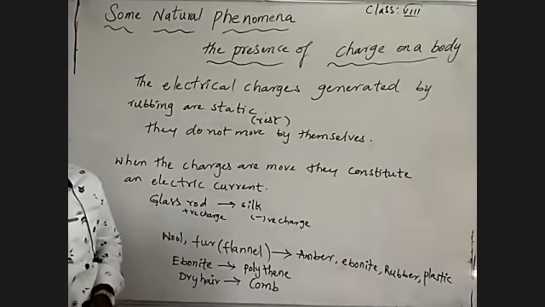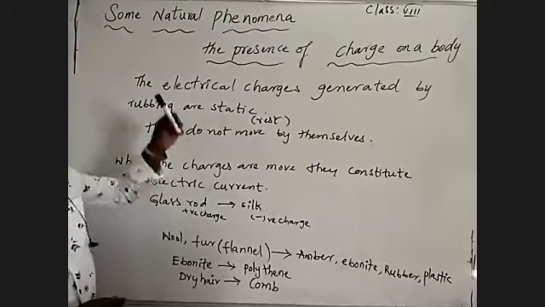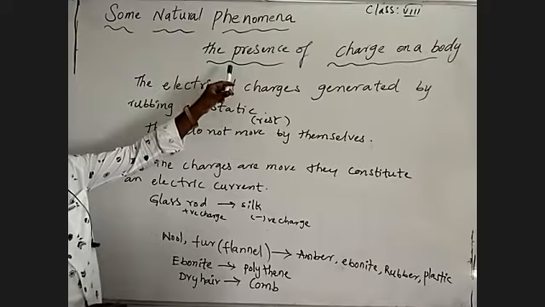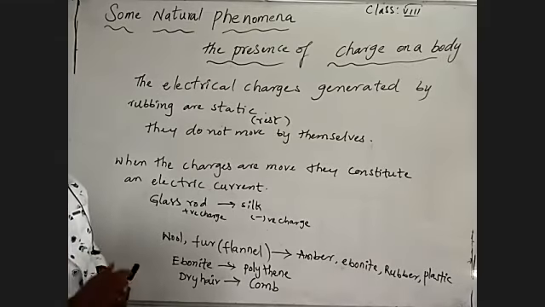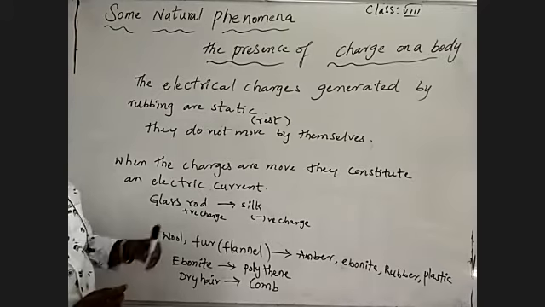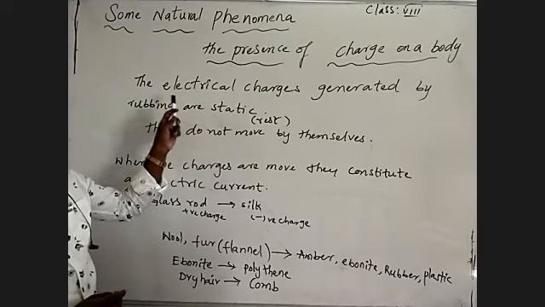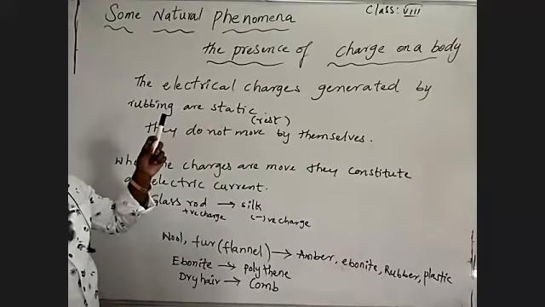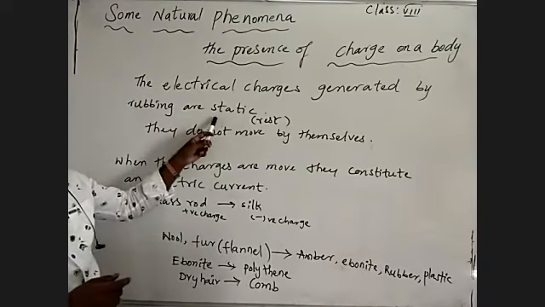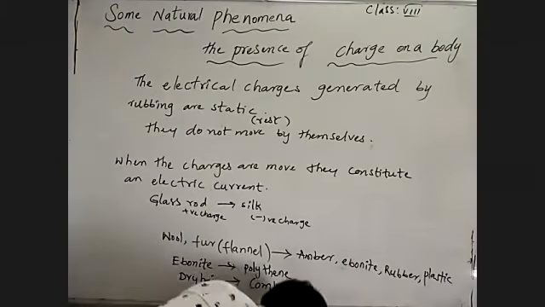Then how is it possible to identify the charge? That's why we are going to talk about the strength of charge on a body. How to identify? By using an electroscope or gold leaf electroscope. By rubbing any two objects, it produces electric charges, but they are static. They do not move by themselves.